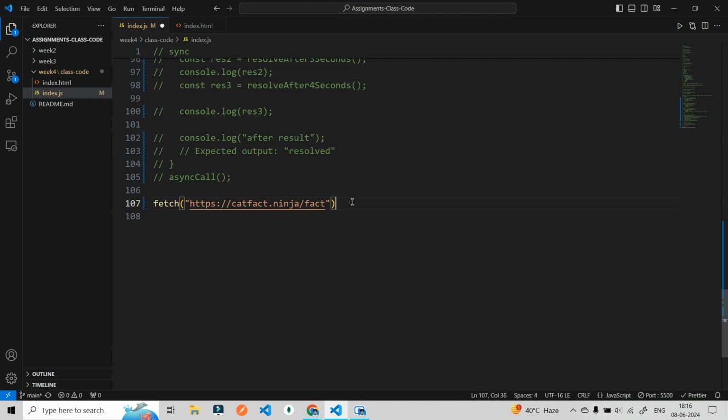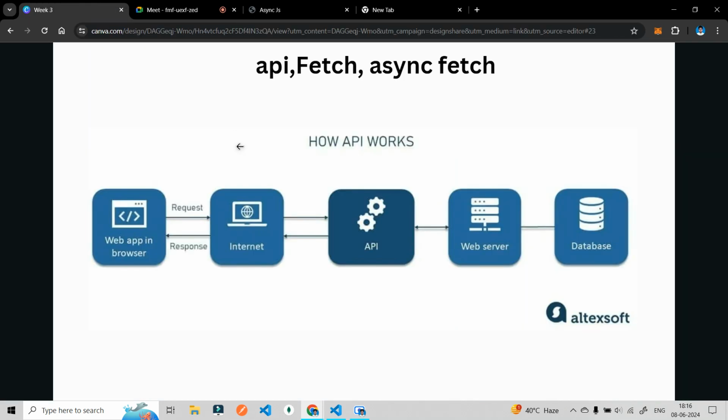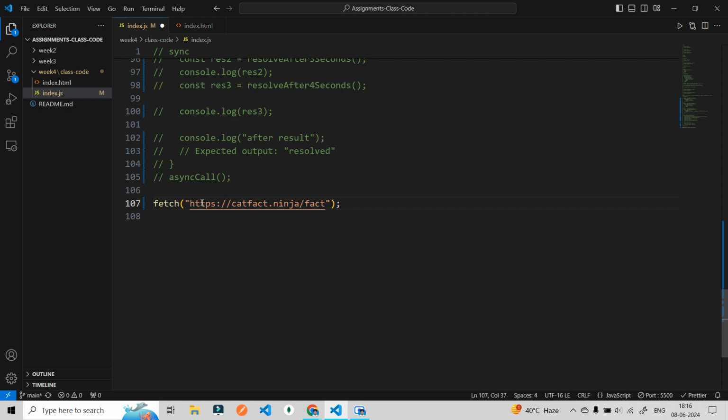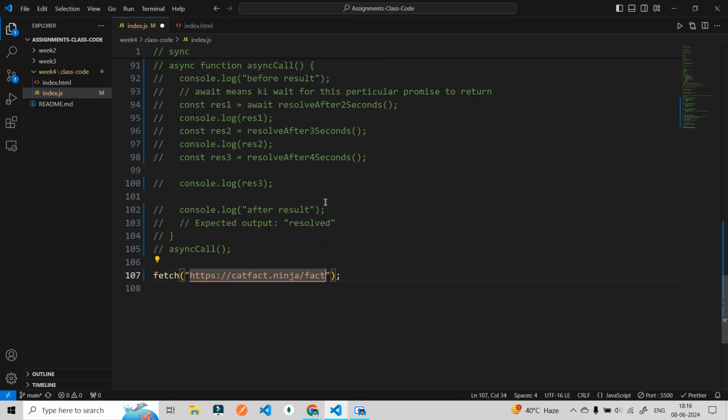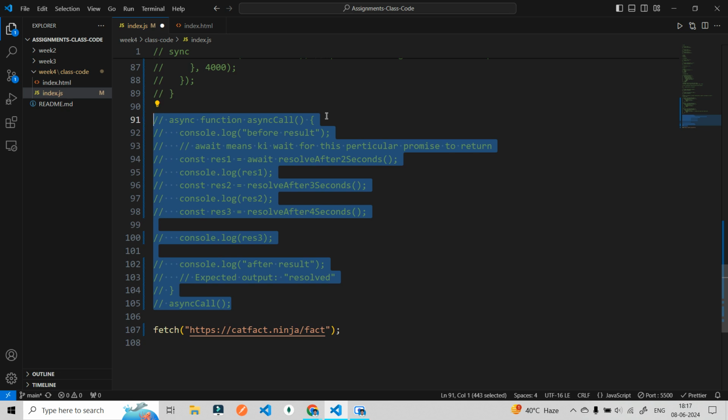Let me show you. Always remember, these types of things on the internet, known as APIs, will not give you a result as soon as you call them. As soon as I call this API, it will not give me a result within a second. It may take seconds to give me a result. For that, we are going to use async await that we learned yesterday. Why are we using async await?